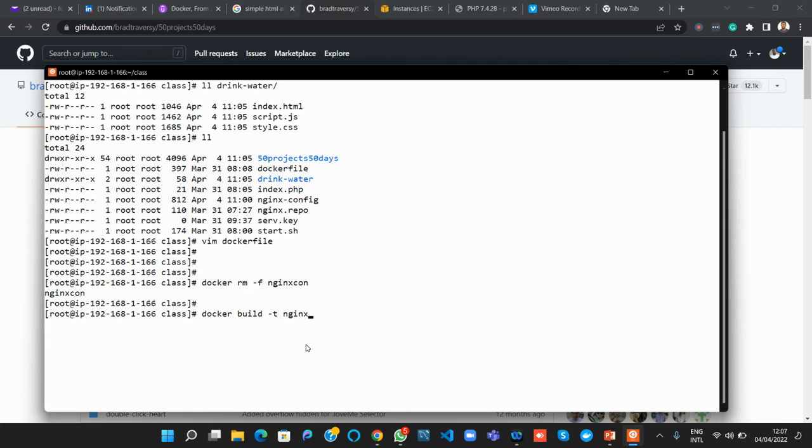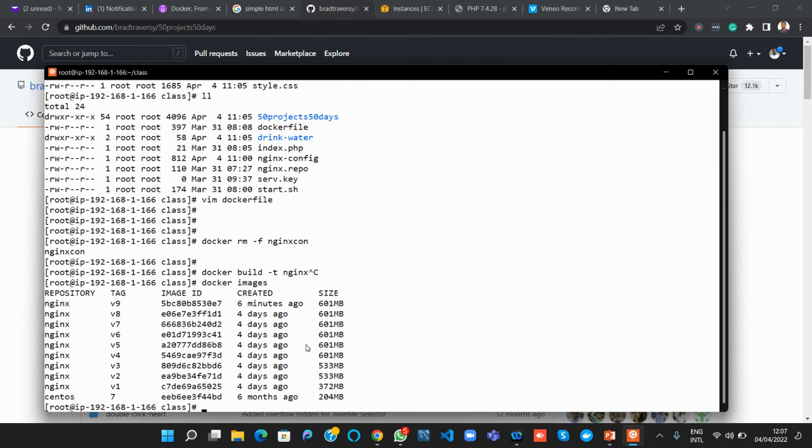Nginx is using... wait, man, see, man, run all these images. Docker RMI. I don't want to remove 7.